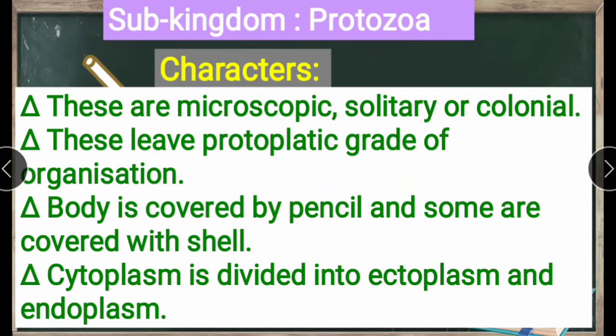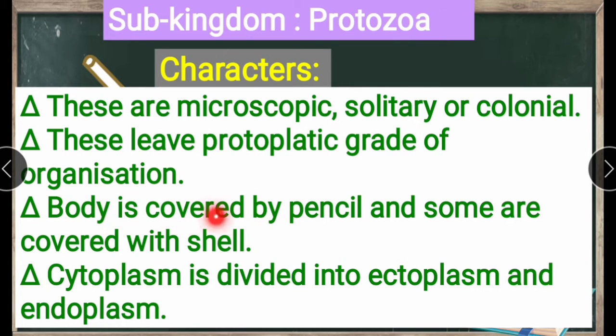Next, subkingdom Protozoa. Characters: these are microscopic, solitary or colonial. These are microscopic organisms; without a microscope we can't see them. Solitary means they live singly, otherwise they live in colonies, that is, groups. These have a protoplasmic grade of organization. Here we see the protoplasmic grade of development.